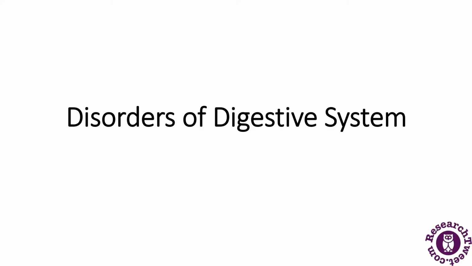Hello everyone. The next topic which we will be discussing is about the disorders of the digestive system. As we know, the digestive system helps in the digestion, or the conversion of complex food substances to simple absorbable forms, which is called digestion.